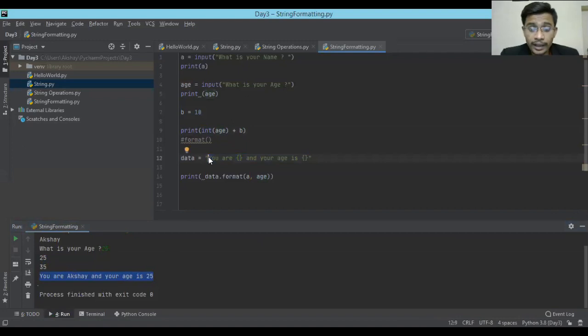What is our actual string? The actual string is 'your' curly brace and 'your age is' curly brace, but because we use this format function, these two variables are added into our string. So this particular a is placed at the first placeholder and this particular age is placed at the second placeholder. This can be useful when we are going to do your project. That time I'm going to give you a lot of tough tasks and there will be a lot of fun. That will help you to perform all the further activities.